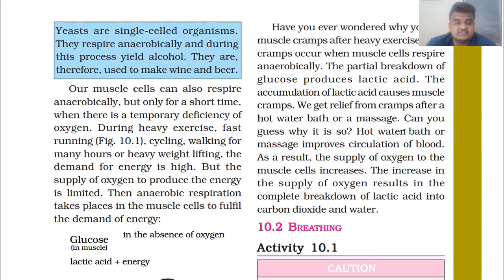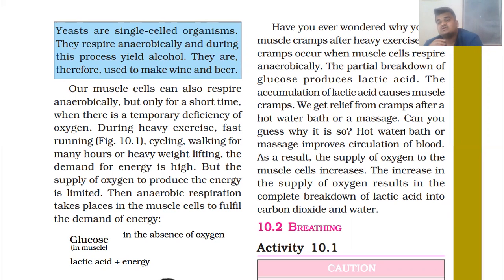We have already discussed this, but the supply of oxygen to produce the energy is limited, because you can take some oxygen with the help of the nose only. We are breathing with the help of the nose only. So then anaerobic respiration takes place in the muscle cells to fulfill the demand of energy.